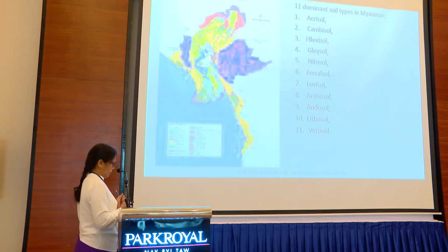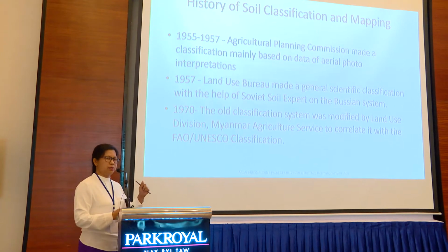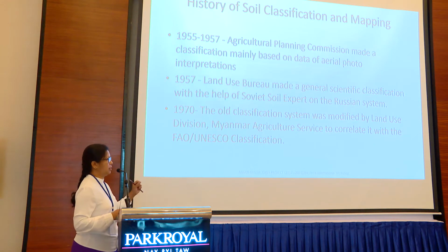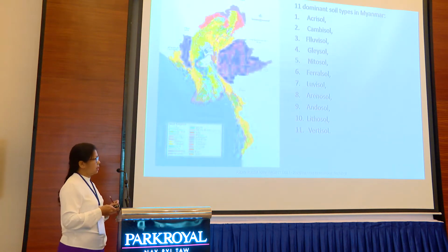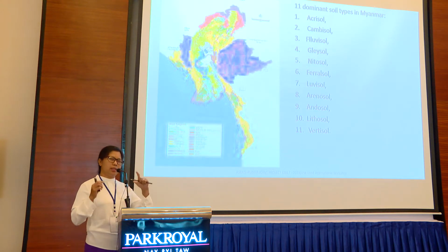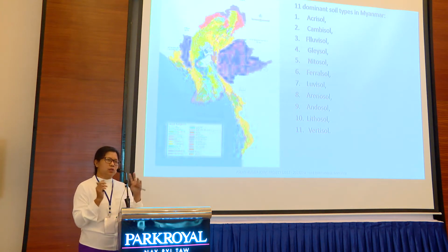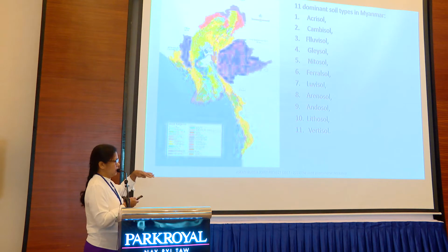In 1970, the old classification system was modified by the Land Use Division, Myanmar Agriculture Service, to correlate with the FAO UNESCO classification. Before, our department was called the Myanmar Agriculture Service; now we call it the Department of Agriculture, same department. This is our soil type map. The dominant soil types are 11, but when we classify, there are actually 24 soil types in Myanmar.